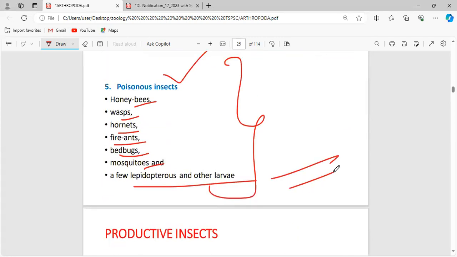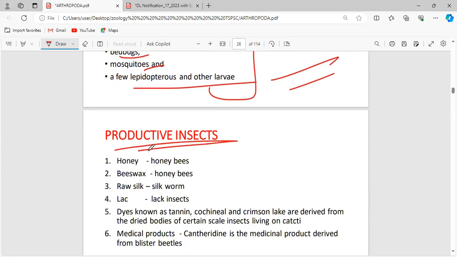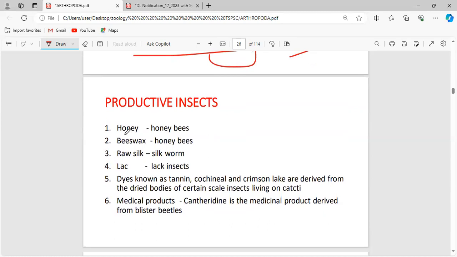And up to this, we have seen the insects which are harmful to human beings or plants and other creatures. Now we are going to see the productive insects, which help in our economy as well as in health. In productive insects, honey and beeswax are given by the honeybees, and raw silk is given by the silkworm.